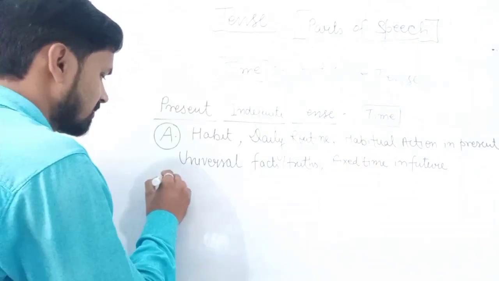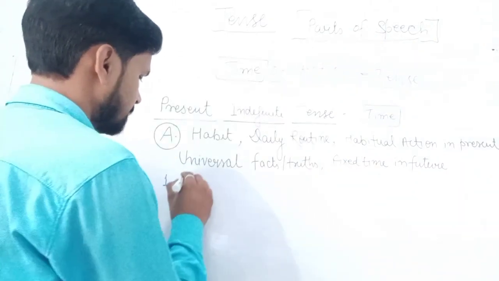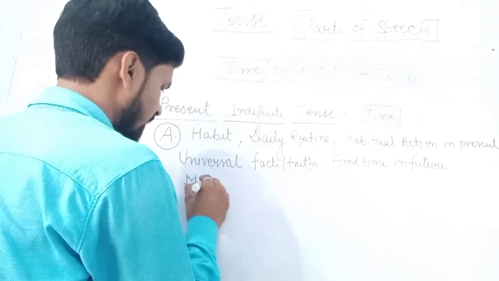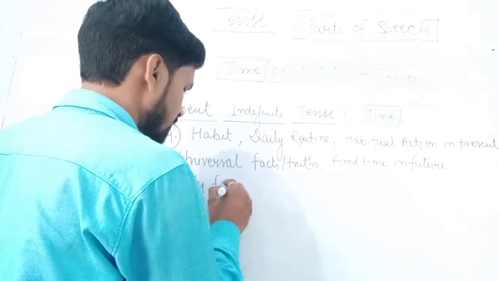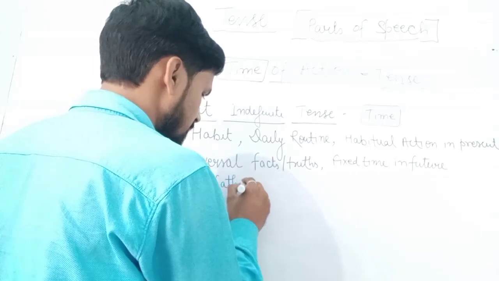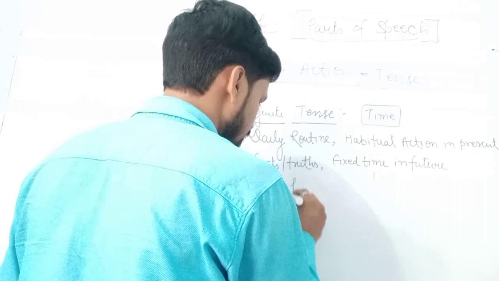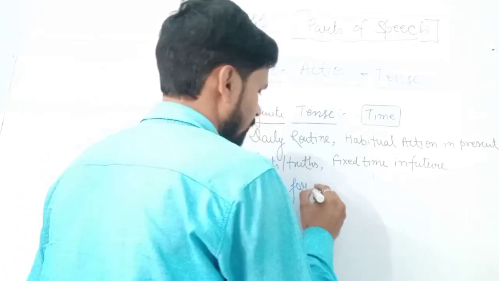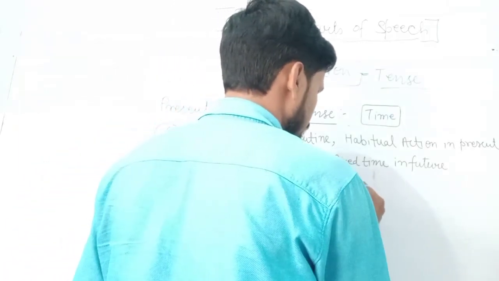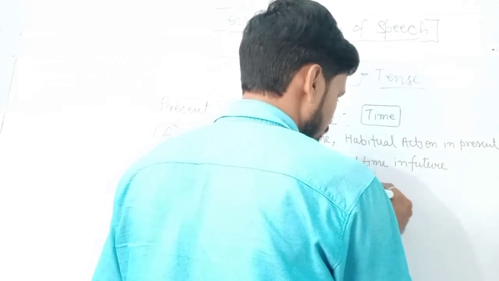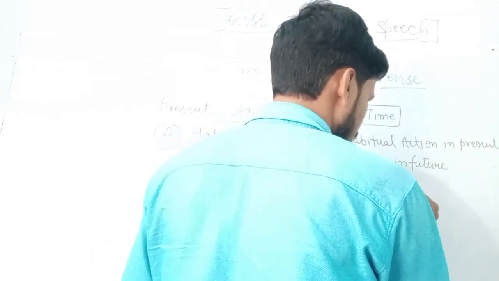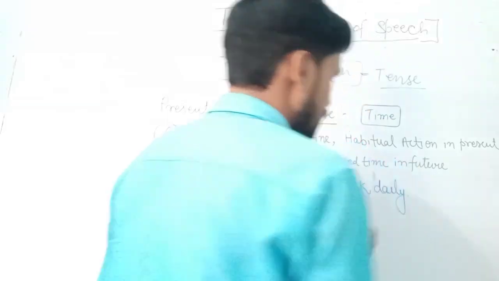The first statement that we are writing here is, my father goes for a walk daily.